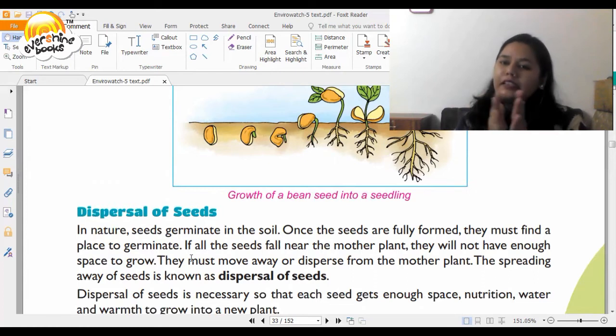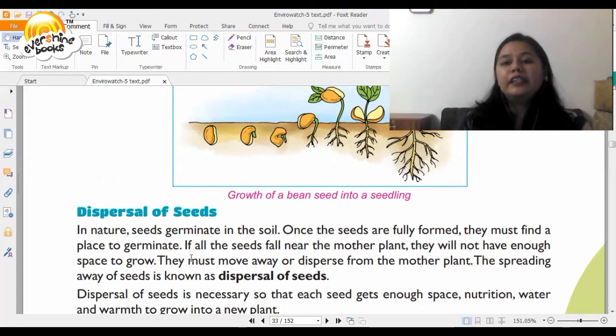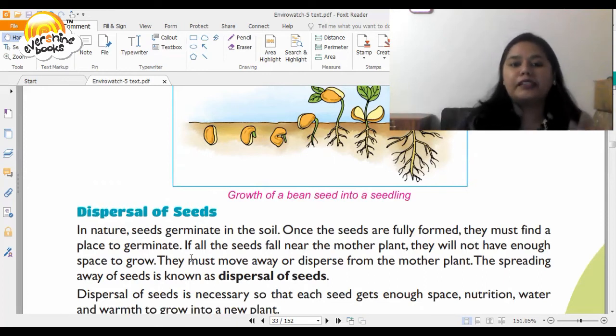How many people can sit on the desk that you sit on? Four, maximum five. But can 10 people sit there? No, that's not possible. So just like this, near the plant, if all the seeds fall, then it is not possible for them to grow because there won't be enough space.